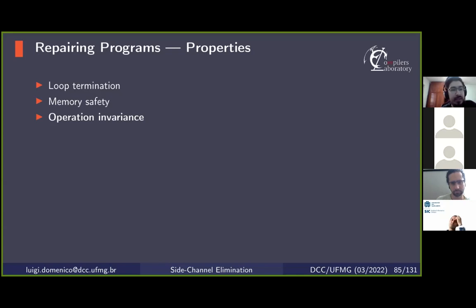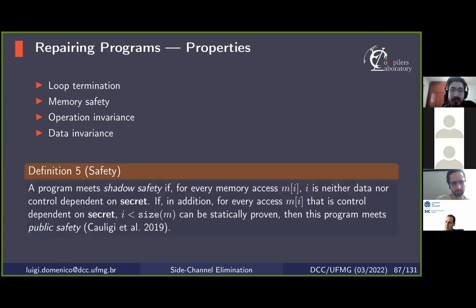And for a specific class of programs called public safe programs, partial control flow linearization also suffices to ensure data invariance. So we say that a program is public safe if for every memory access at an index I, this index I is not dependent in any way on a secret. And in addition, for every access that is control-dependent on a secret, we can prove that the access is in bounds.